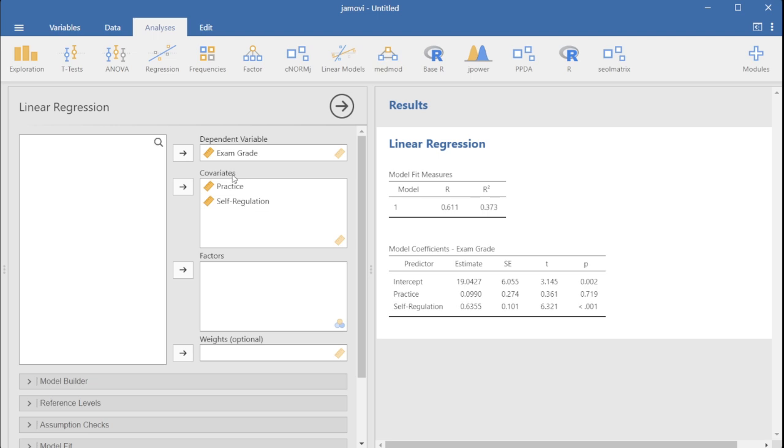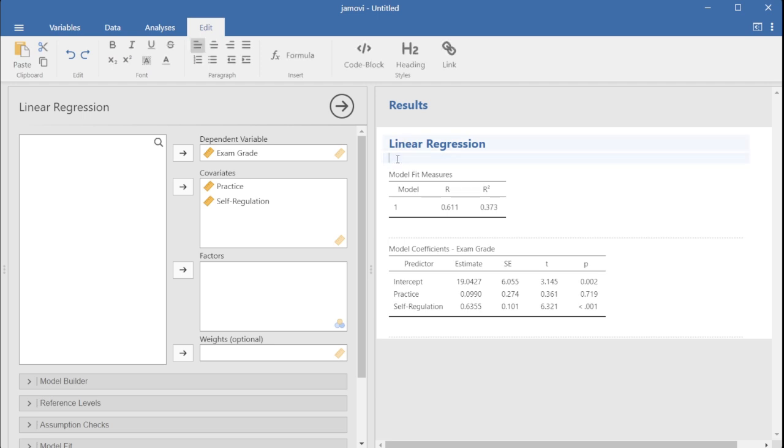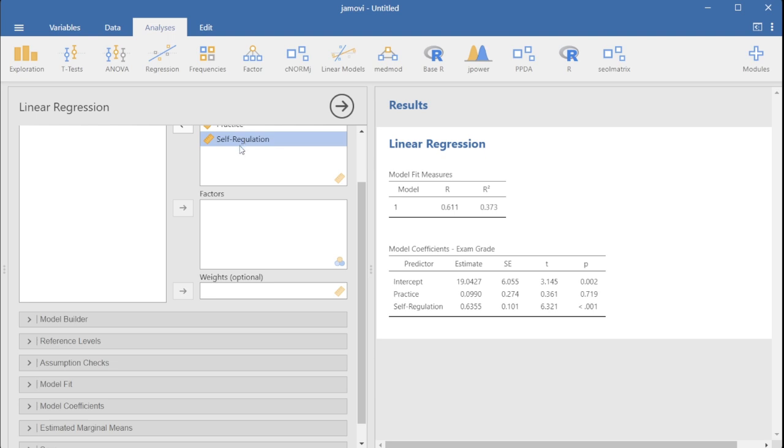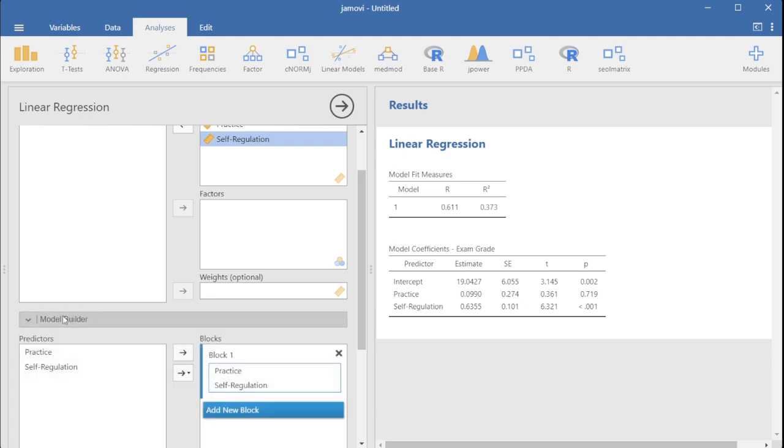Let's assume for the purpose of this video that the hypothesis is that self-regulation will play a significant role in the relationship between practice and exam grade. So this is why we know that self-regulation will be our covariate. The first step, and what will actually change for the most part in how we tinker with buttons here in Jamovi, will be that we need to go to model builder.